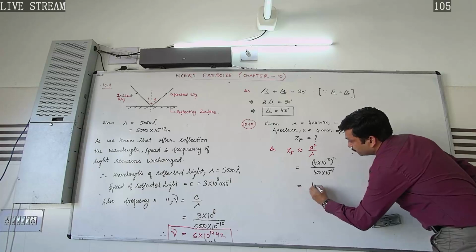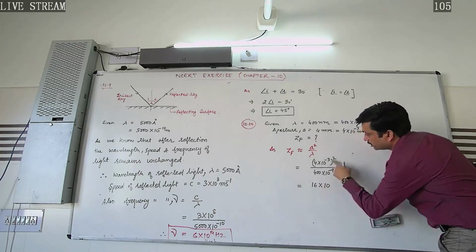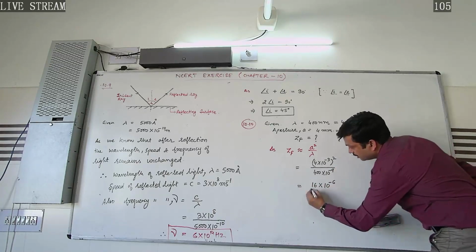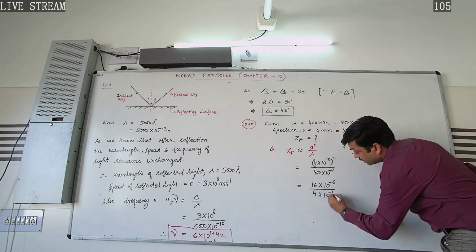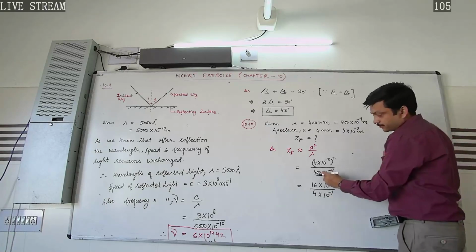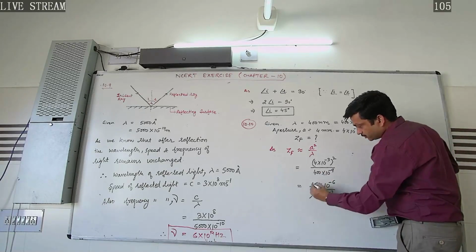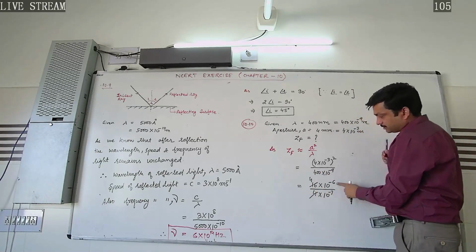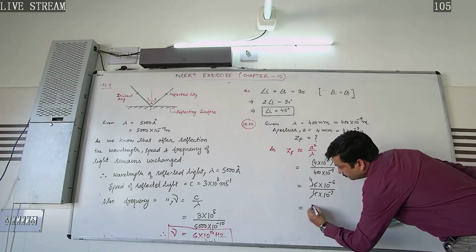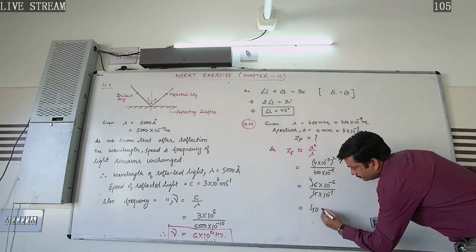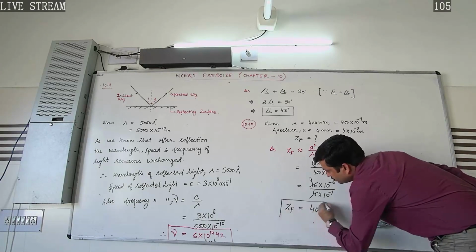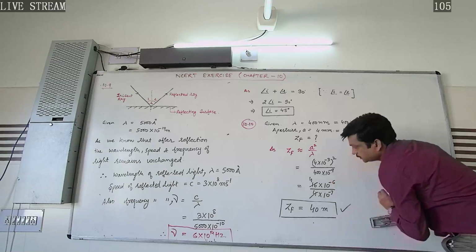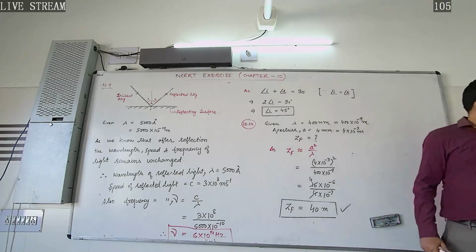So 4 fours are 16, into 10 to the power minus 6, over 4 into 10 to the power minus 7. When this comes to the denominator, it gets multiplied by 10 to the power 1. So ZF will be equal to 40 meters. So this will be the required answer in this case.